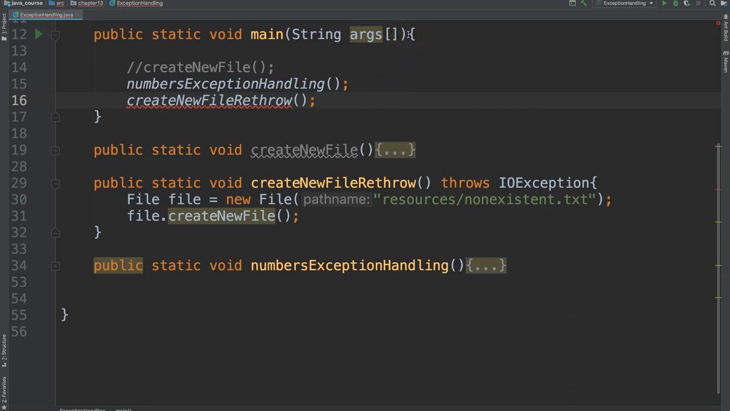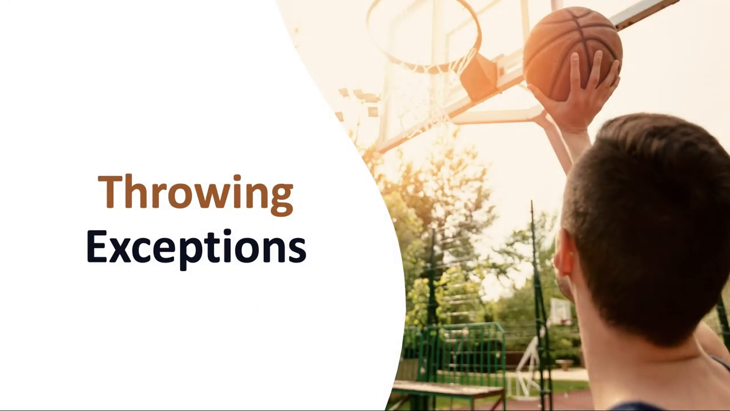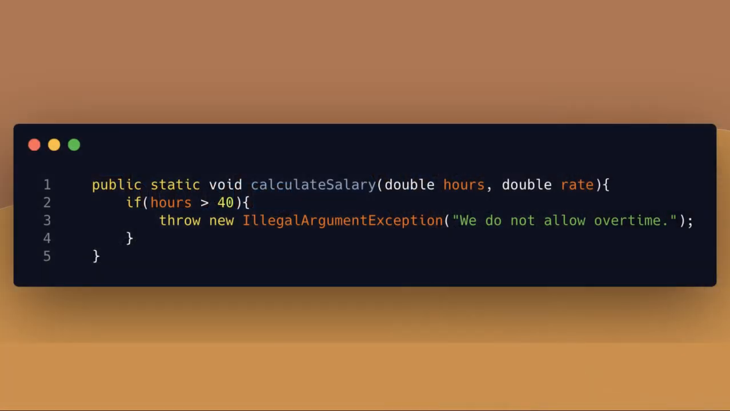Your method can initiate the throwing of an exception by using the word throw inside of the method's body and instantiating an exception. Notice here, this method accepts hours and rate, but perhaps you don't allow overtime. There's no Java exception that will be automatically called for such a thing, as this is only an error from the programmer's perspective. So the programmer themselves can throw an exception.